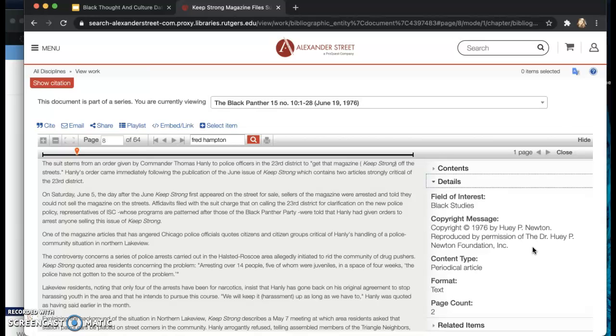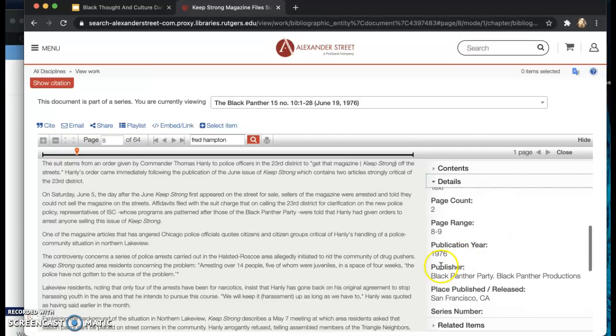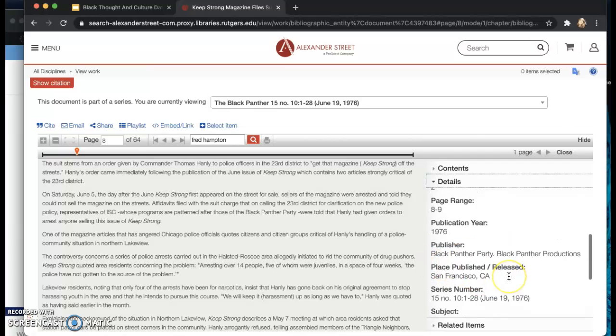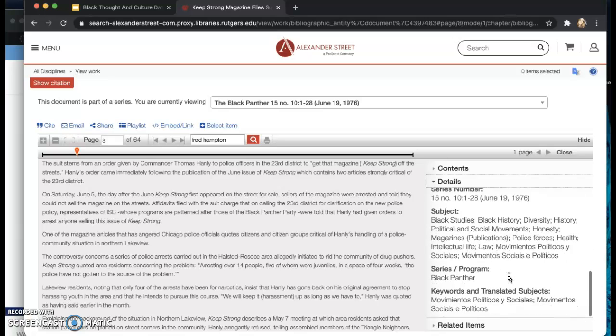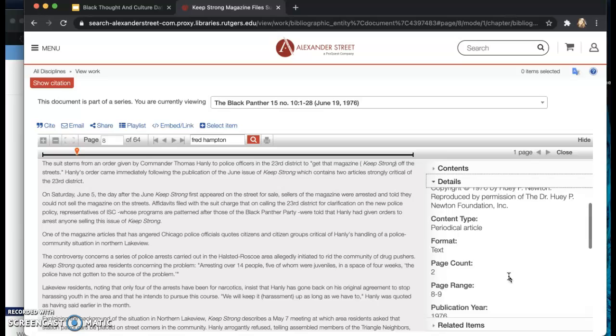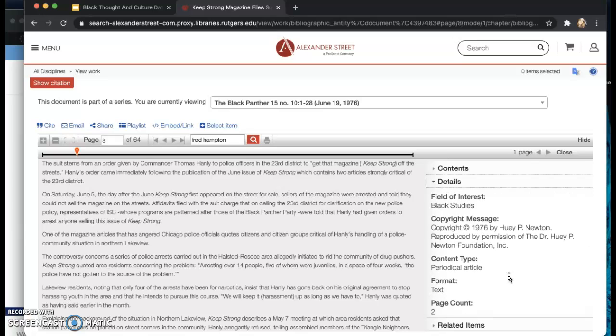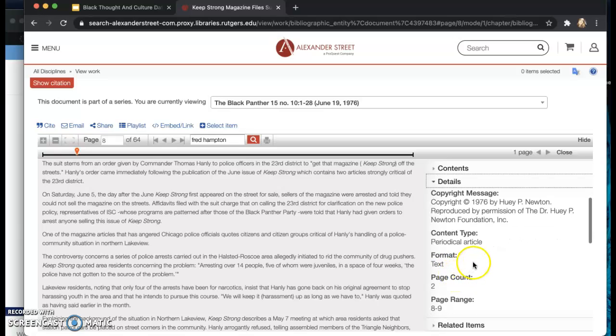This is really great if you're creating your own citation or want to refer back, so you can see the publication year, the publisher, the series number, different subjects discussed, and different keywords for you to enhance your search maybe the next time if this isn't exactly what you're looking for. But this information is really important. You can even see the periodical type.